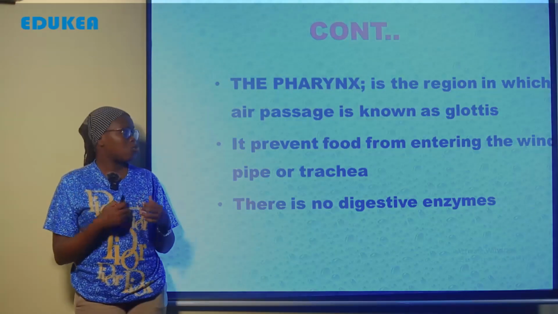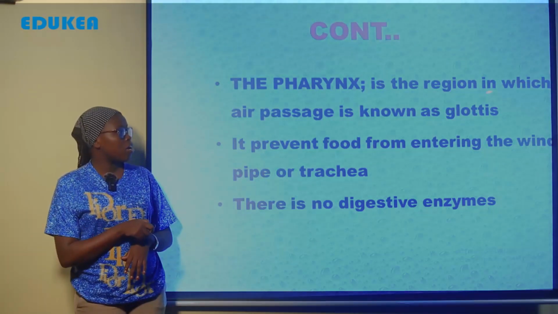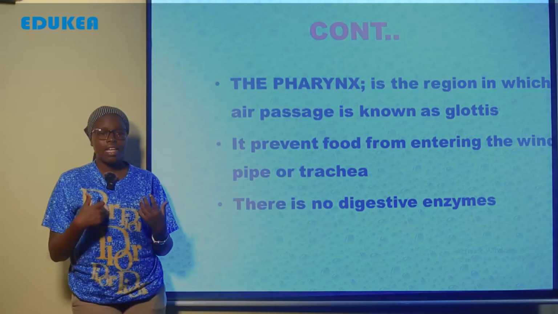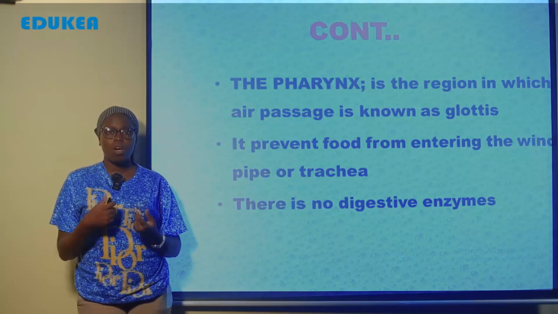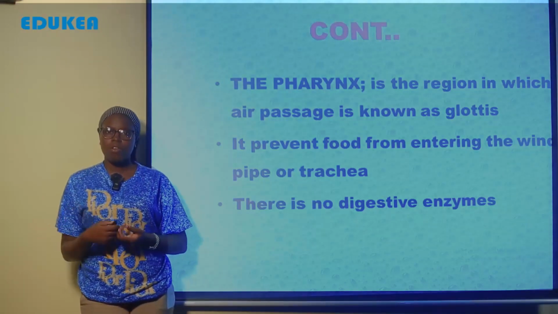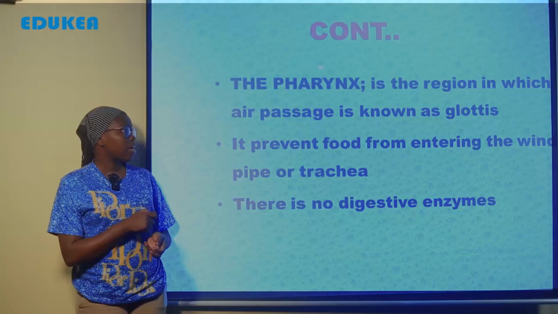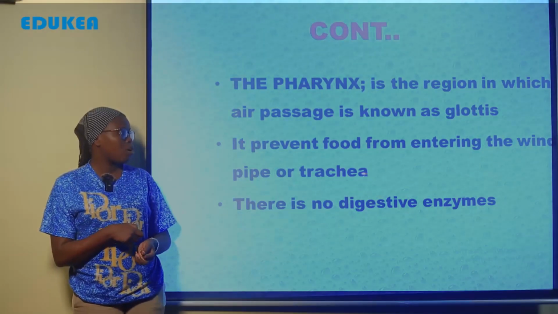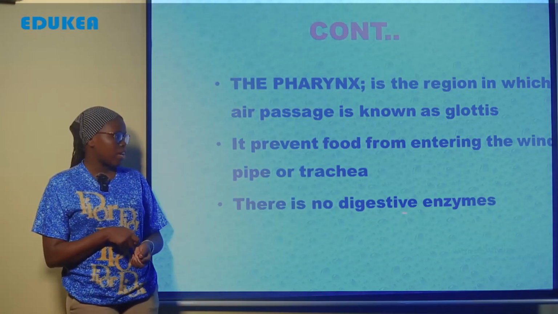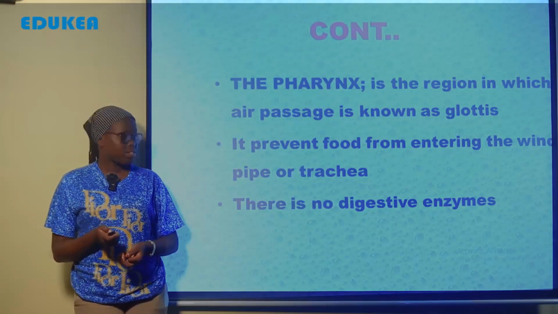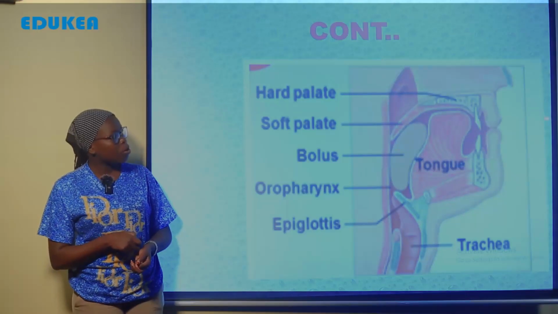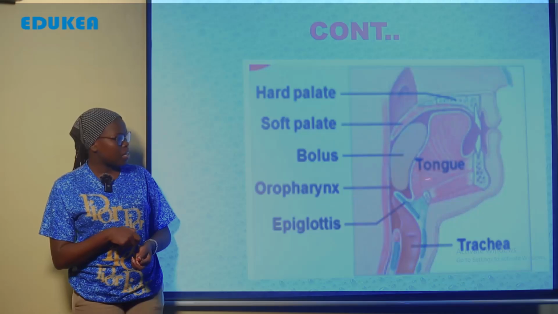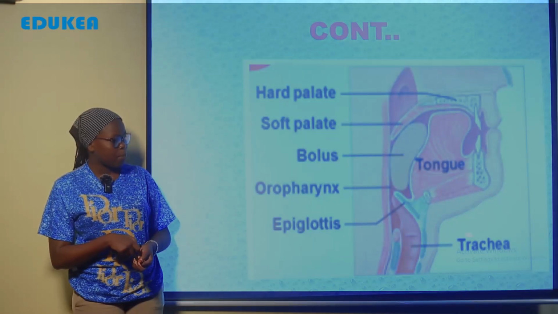Kwa hiyo hapa pharynx yenyewe kazi yake ni kuweza kuprevent chakula kuweza kuingia katika koo la hewa. Maana chakula ikiingia katika koo la hewa inaweza kupelekea mtu kuweza kufa. So the function of the pharynx is to prevent the food from entering the windpipe or trachea. Also there is no digestive enzyme within the pharynx. And this is an example: this is the mouth, the pharynx is located along this area, and this is the windpipe. So the function of this pharynx is to prevent the entry of food into the windpipe.